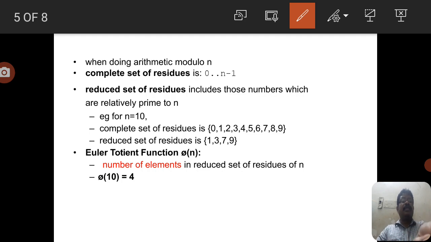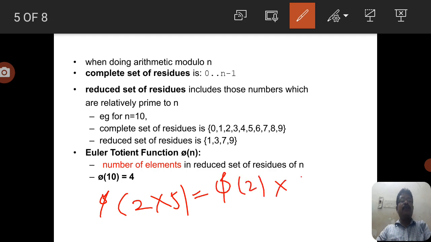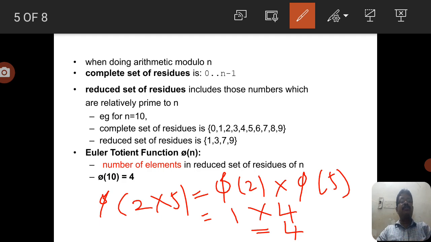Here 10 is the product of primes 2 into 5. So we can write phi of 2 into phi of 5. Phi of 2 is 2 minus 1, that is 1, into phi of 5, which is 5 minus 1, that is 4. So phi of 10 equals 4.